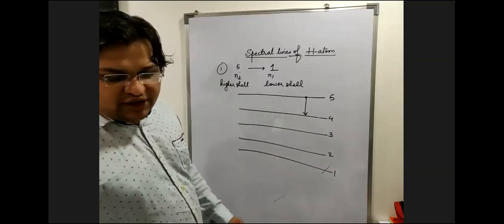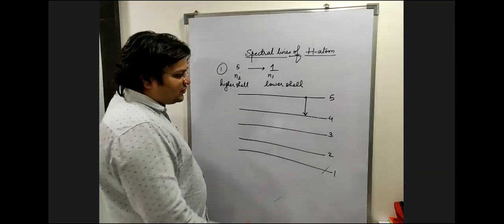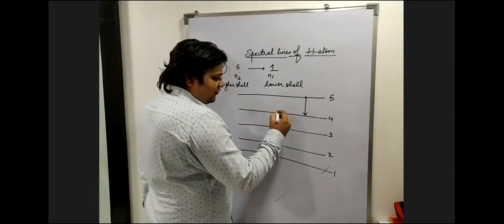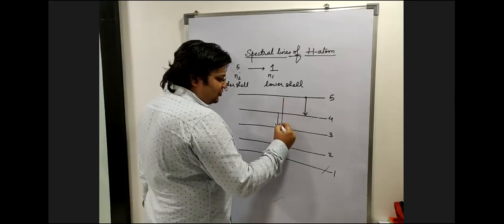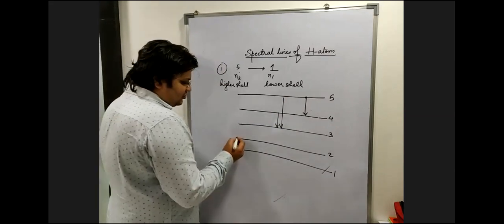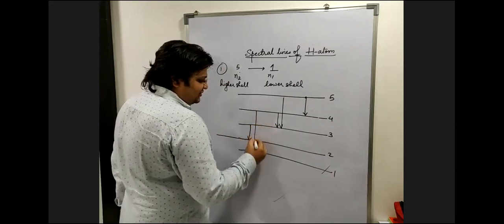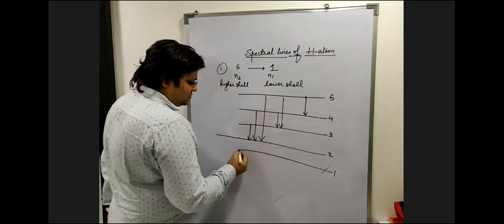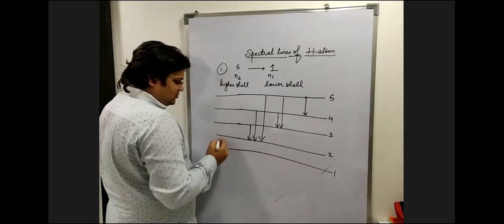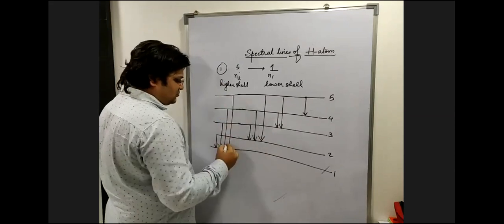Okay. How many ways to reach the third shell? 2. Which are the 2 ways? Directly, 5 to 3, and 5 to 4 to 3. Next. 5 to 2, 5 to 4 to 3 to 2, and 5 to 3 to 2. And then 5 to 1, 5 to 4 to 3 to 1, 5 to 3 to 1, and so on.